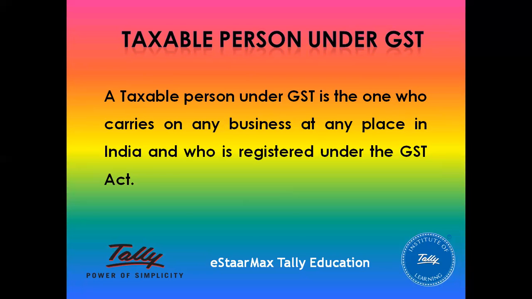Next, who is a taxable person of GST? A person doing any business, maybe a small scale industry, a large scale industry, a sole trader, a partnership or a Hindu undivided family. They are definitely following buying and selling activity, so they are registered in the GST Act. Once registered in the GST Act, they are given a GST unique identification number. This unique identification number contains 13 digits. This 13 digit number is linked with the PAN number.